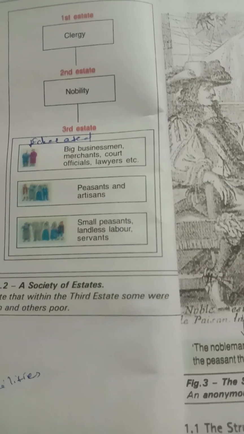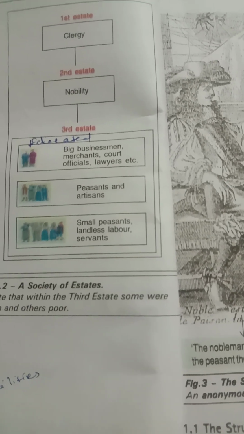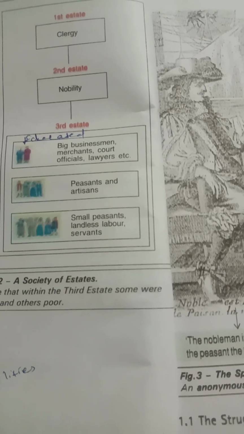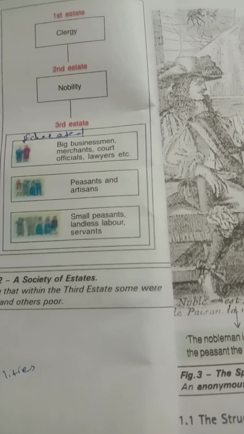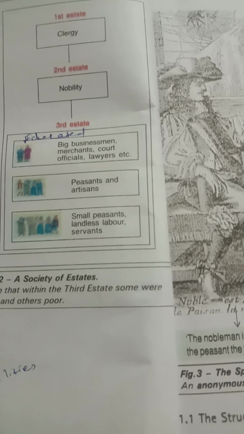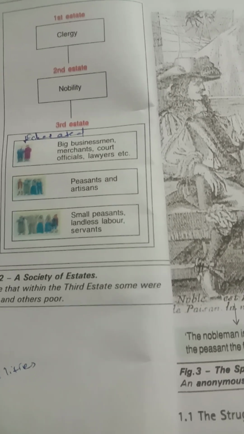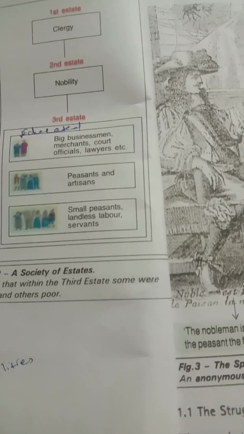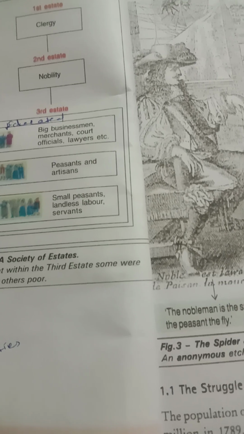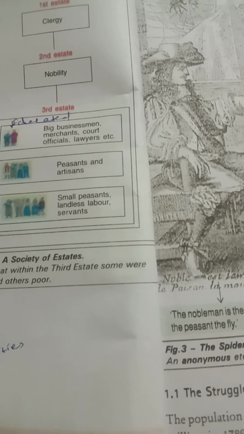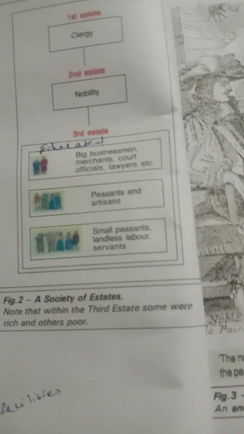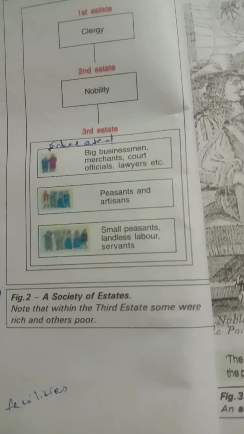Nearly 60% of the land was owned by the nobles, by the church people and other rich members of the third estate. The members of the first 2 estates, that is the clergy and the nobles, enjoyed certain privileges. Privileges is nothing but facilities, some facilities by birth itself. And the most important of these was exemption from paying taxes to the state.